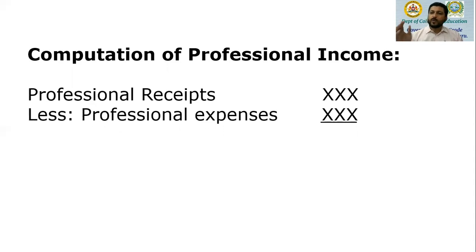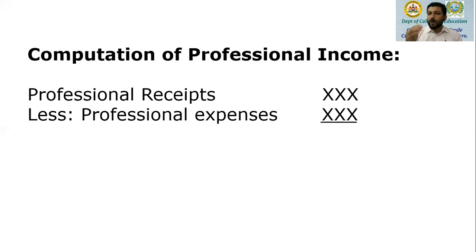Professional expenses would include depreciation on assets used in profession. For example, if you are talking about a lawyer, depreciation on the building that he is operating from, if it's owned by him. Similarly, depreciation on, let's say, surgical equipments of a doctor, depreciation on furniture which is there in his office.